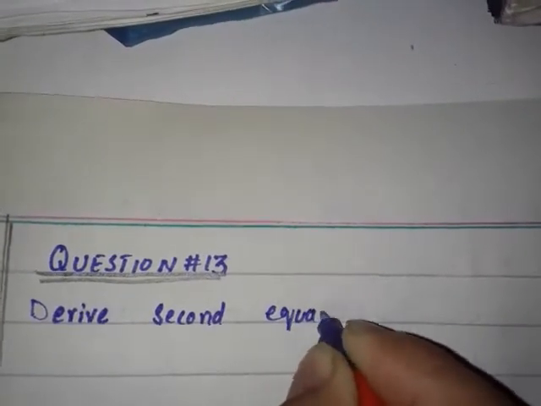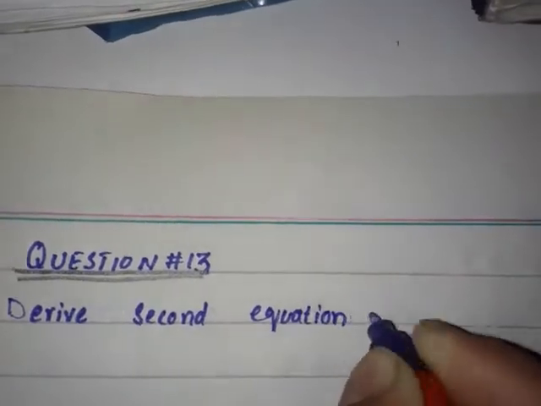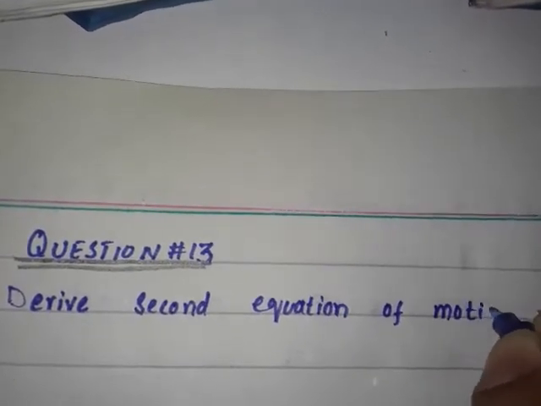Derive second equation of motion by graphical method.